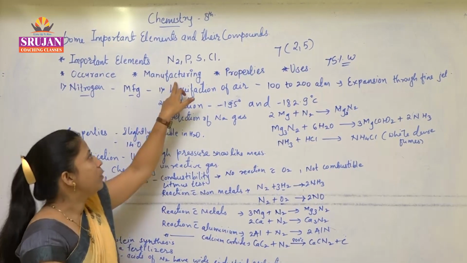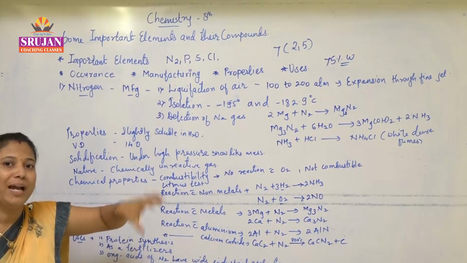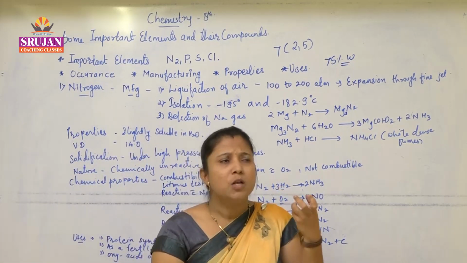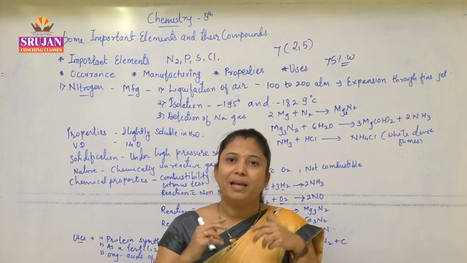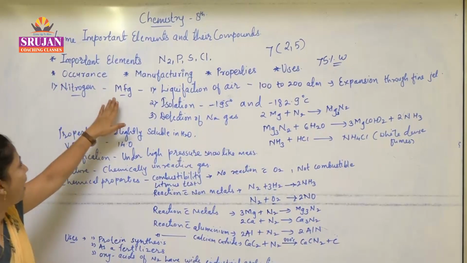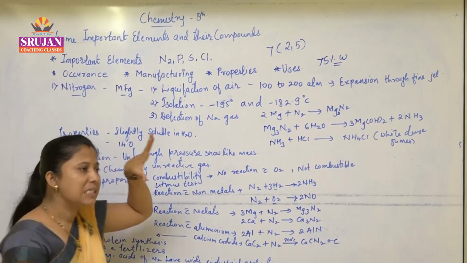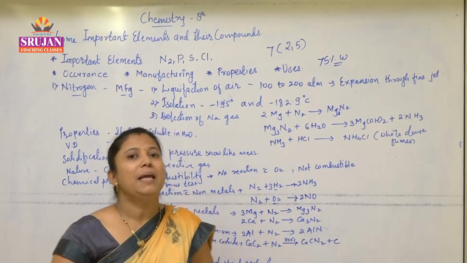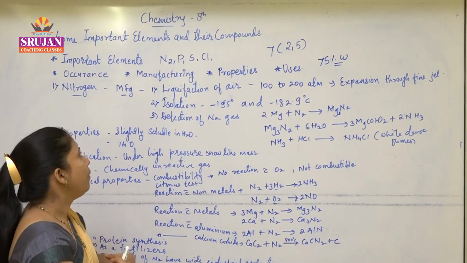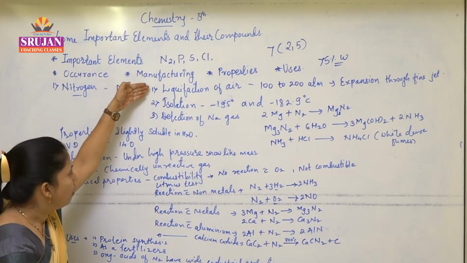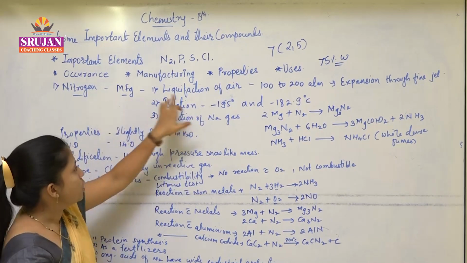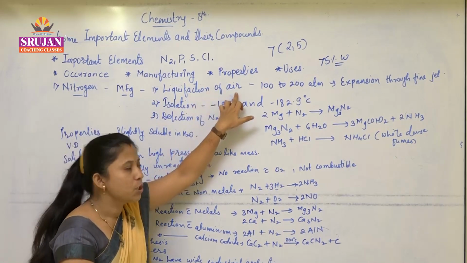Now next we are going to study manufacturing, how nitrogen is prepared. We know that nitrogen is very essential, and where it is useful we will also discuss further in this lecture. As nitrogen is abundantly present in air, we can utilize it. So how to manufacture? The basic steps are given here. Manufacturing of nitrogen: the first step is liquefaction of air.